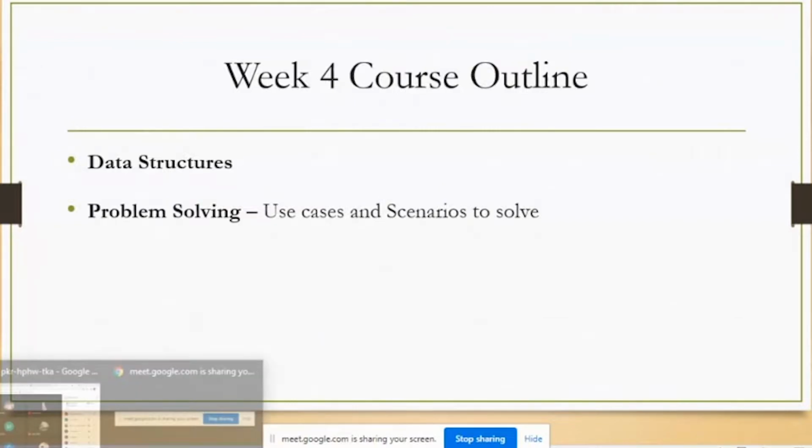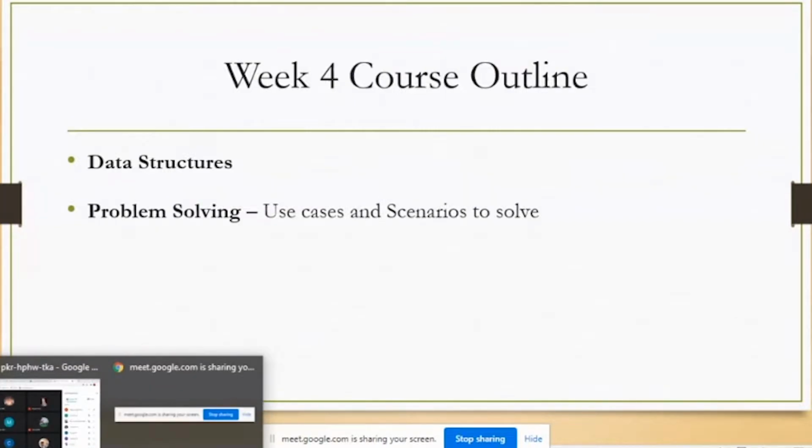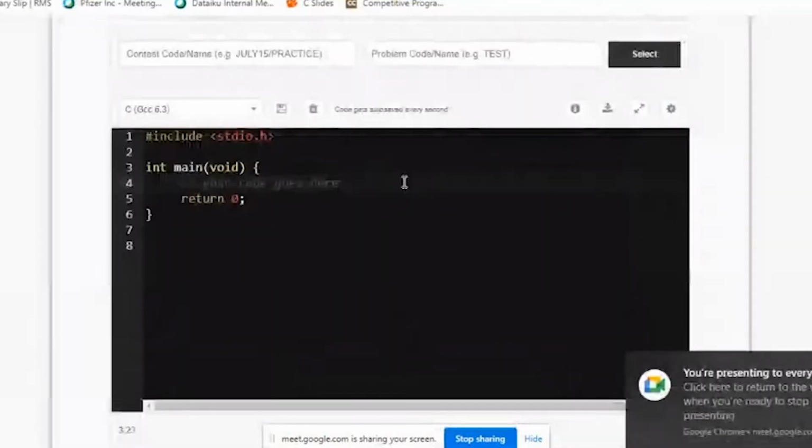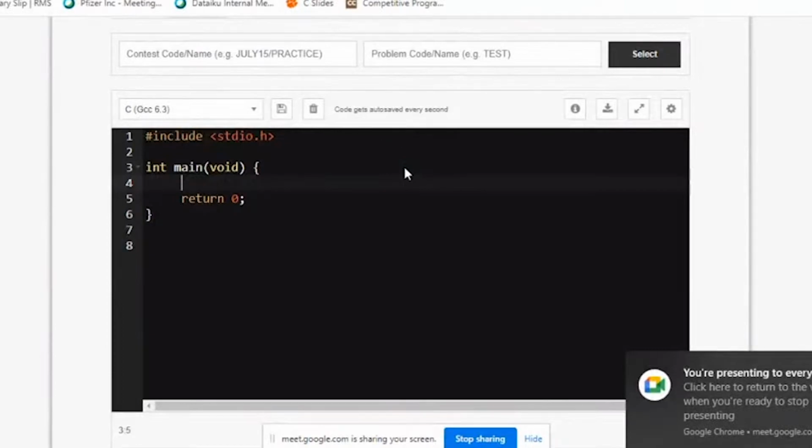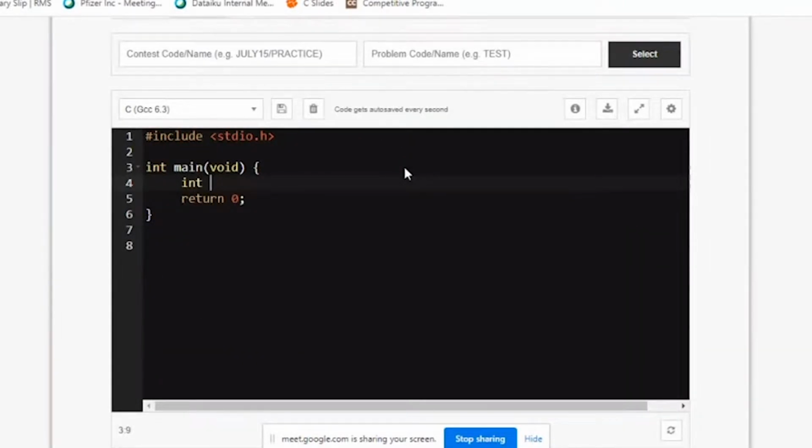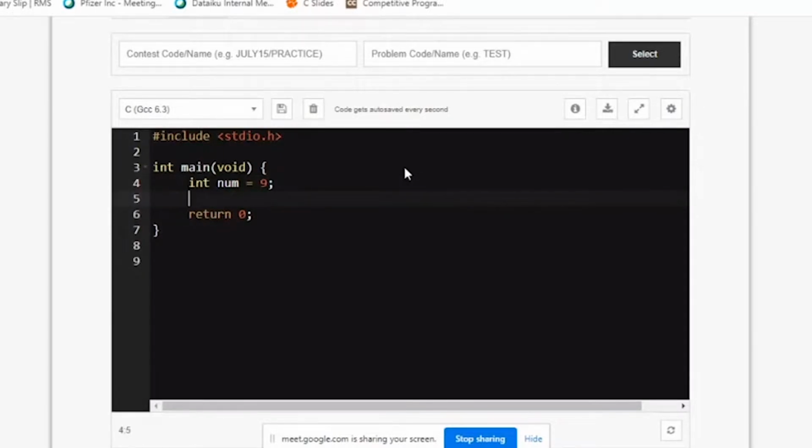Quickly, I'll go for sharing the IDE so that we can see the data structure and the usages. For example, if I have to store a number, I'll be using an integer type if I have to store an integer number. So if I write int num is equal to 9, you need to know that whenever my compiler sees this particular line, int num = 9, it's going to decide many things.